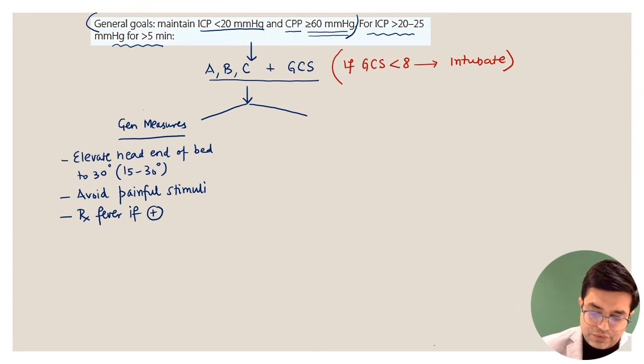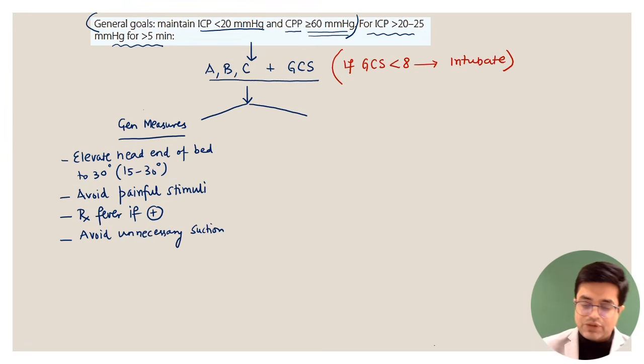And also you should avoid unnecessary suction in the patient. Because when you do suctioning of the endotracheal tube repeatedly, that can also cause raised intracranial pressure. And blood glucose should be maintained within normal limits and all these ABG should be done. So all these things you will do. Obviously when you do ABG, some pinprick will be there, but that is needed. But apart from that, unnecessary pricking just for routine purposes should be avoided.